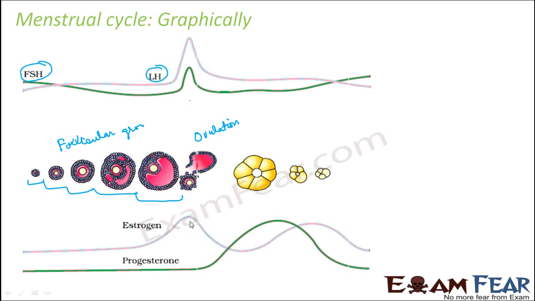Now if you talk about the estrogen level, this also you see it increases. The estrogen level is kind of dependent on these hormones as well. So as these hormone levels increase, the estrogen level also increases. But after that it comes down, and then again it increases later when the degeneration takes place. So this is how the levels of the various hormones change during the menstrual cycle, and the levels of these hormones actually govern the entire process of the menstrual cycle. And this menstrual cycle actually decides when fertilization can take place.